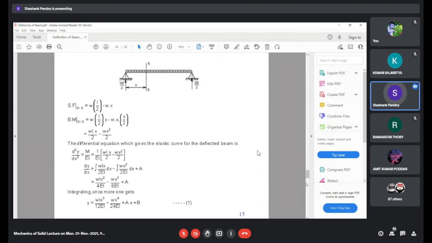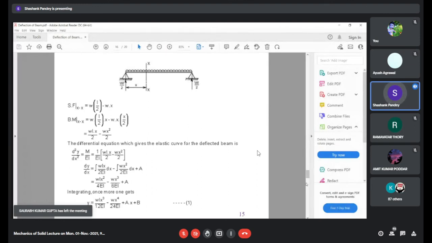If you carefully look at this figure, when the beam is deflected, slope will not be 0 at 0 and L. Where will dy by dx be 0? When this beam deflects, it will be at L by 2. So it will be 0 at L by 2 here.